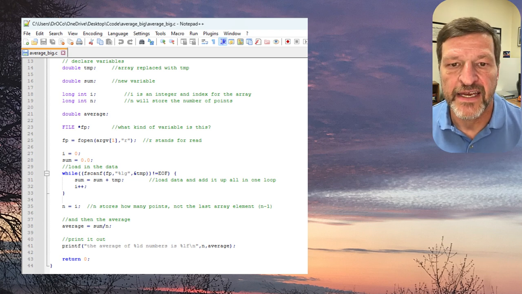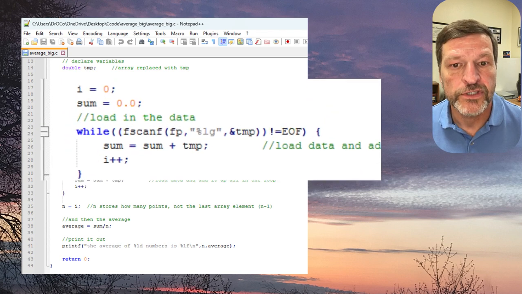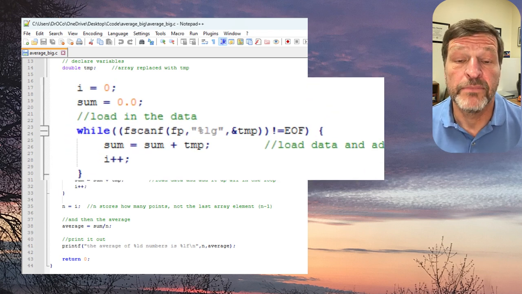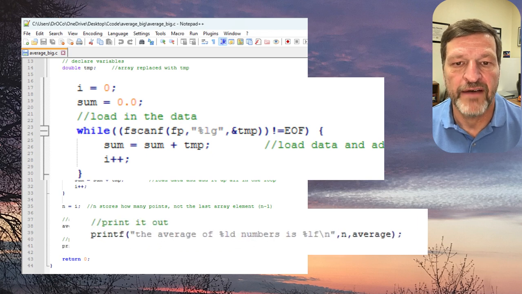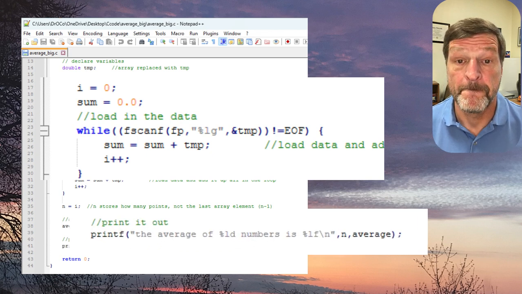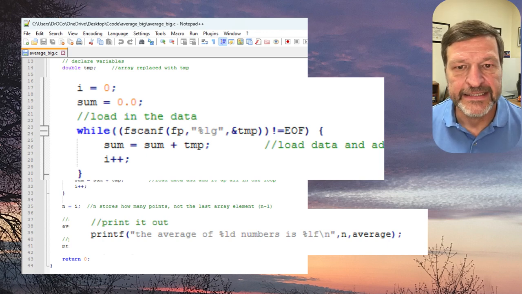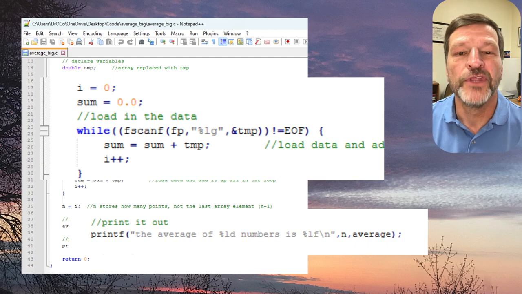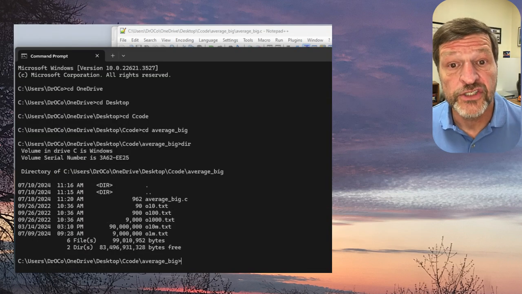Notice that in the fscanf statement, we're doing an %lg, long float. And when we're printing out numbers, we're printing out %ld for long decimal number and %lf for long floating point number. Okay, so those are the changes in the printf and the scanf statements in terms of the percent variables. I think that's everything we have to do. So now we save it, Control S, and then we have to go into the command prompt.